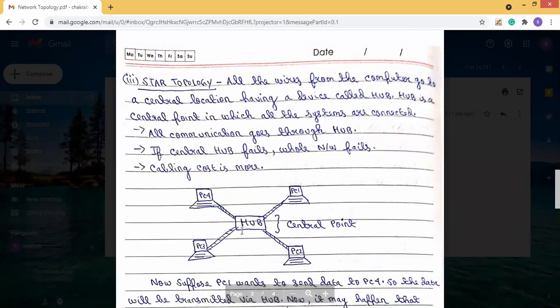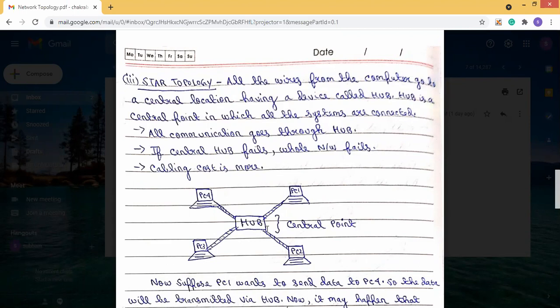For every communication the data goes through this hub. If PC1 tries to send data to PC4, the data will go from PC1 to the hub, and from the hub to PC4. So all communication goes through the hub.